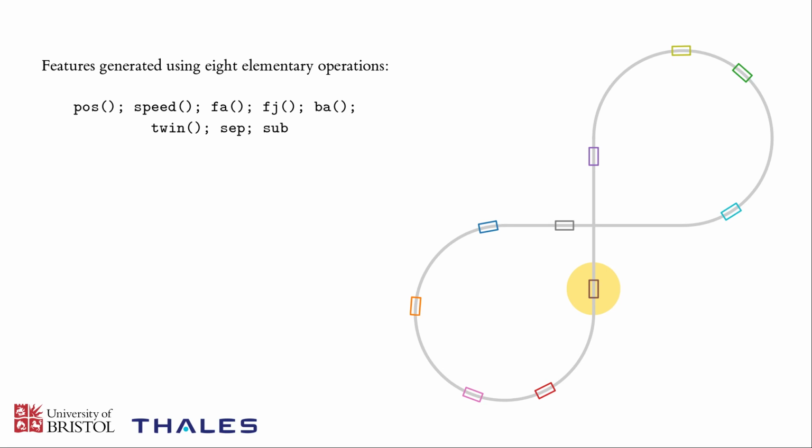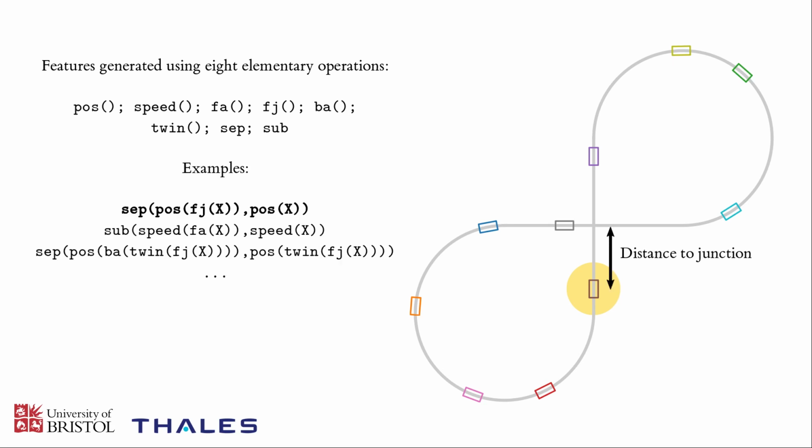Some examples of features generated by applying these operators in a recursive manner are shown here. The first one, which we've highlighted, you can read left to right. It finds the separation between the position of the junction in front of vehicle X and the position of vehicle X itself. In natural language, that's how far this vehicle is from the junction.